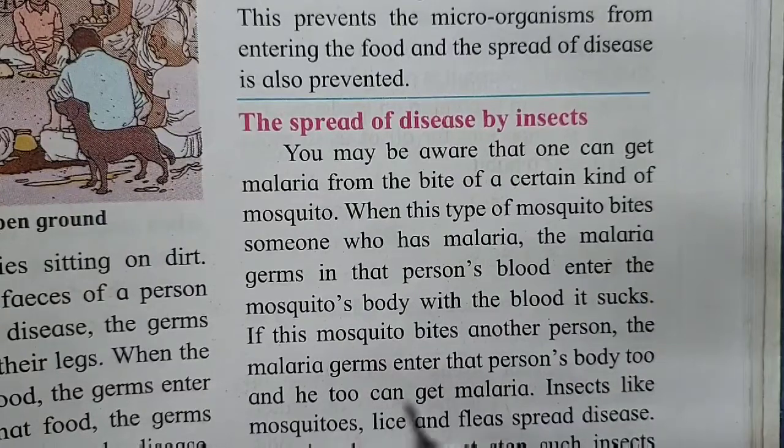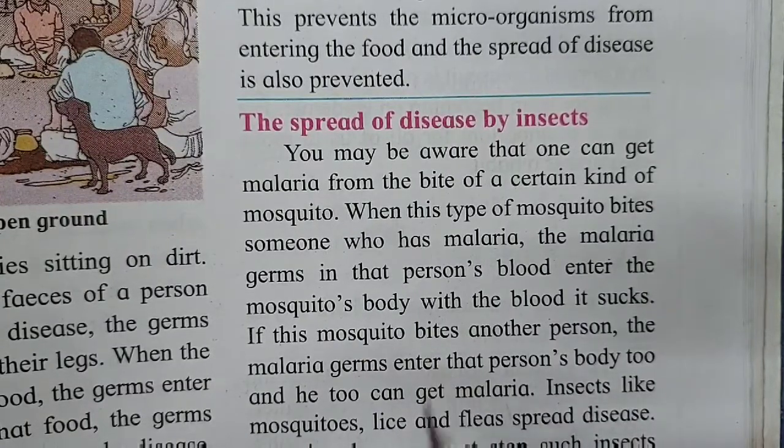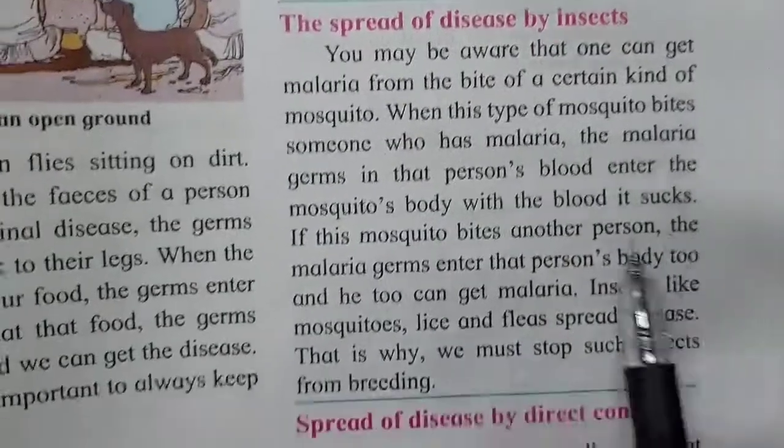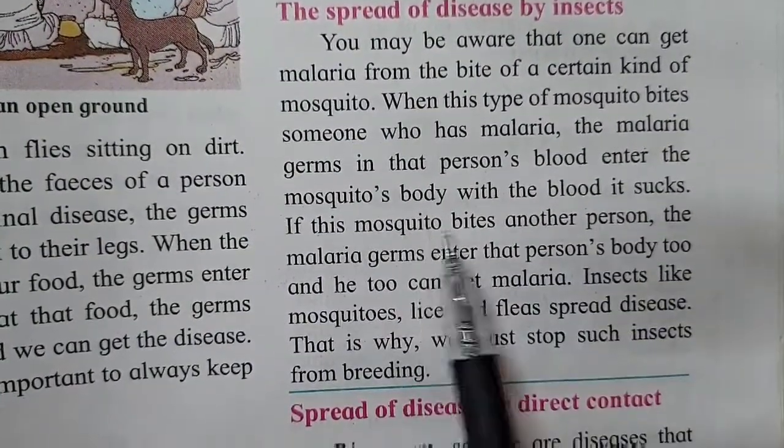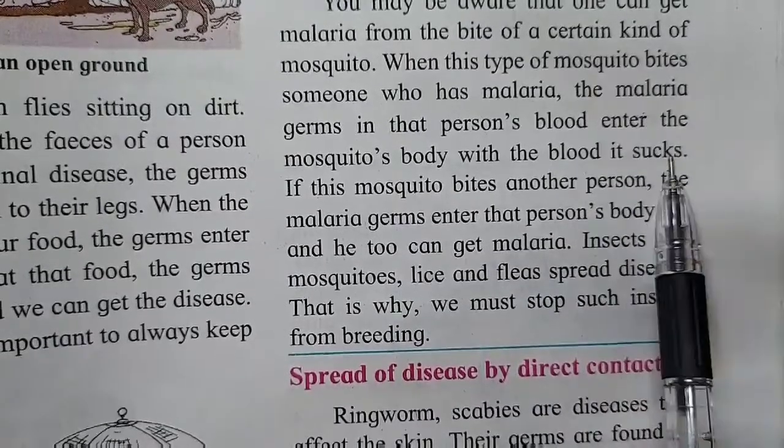The mosquito which spreads malaria is the female mosquito called Anopheles. Its name is Anopheles and it is a female mosquito. The germs in that person's blood enter the mosquito's body with the blood it sucks.